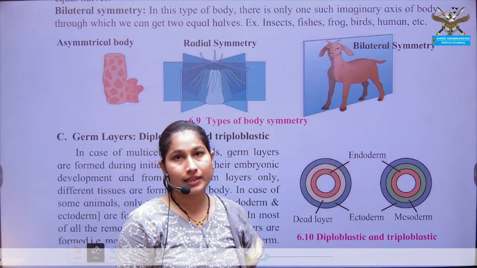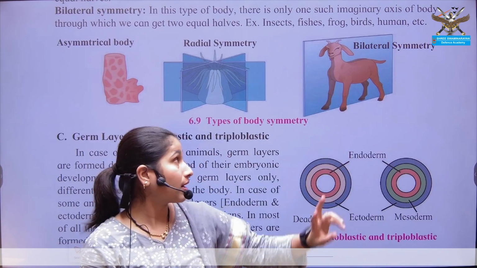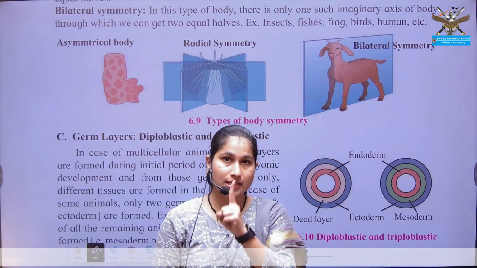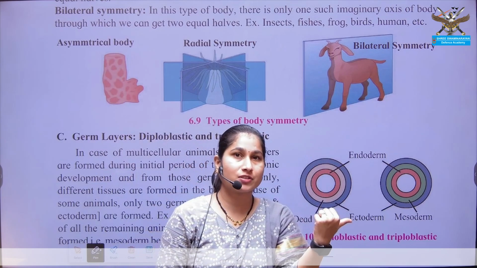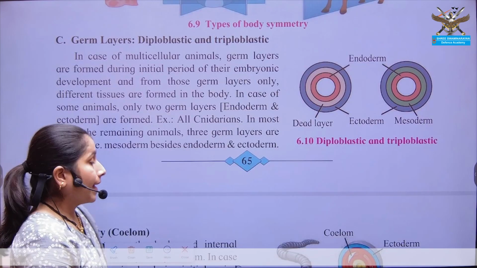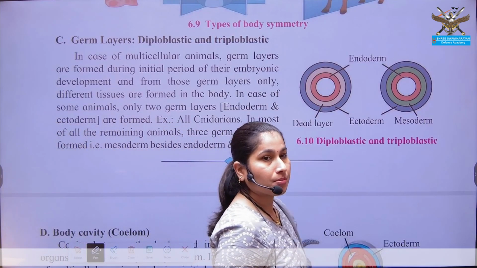Best examples are the mammals, or consider the human. We can be divided just into two equal halves from a single axis. Our right side and left side look similar. Okay. Next is your germ layer.